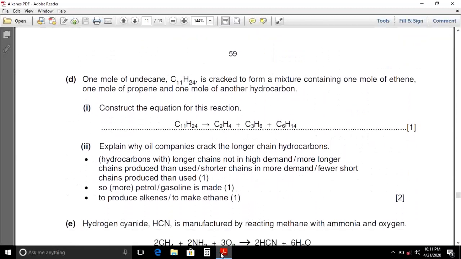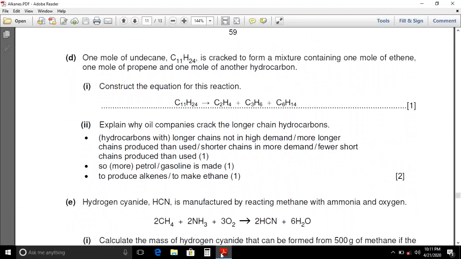D part. 1 mole of C11H24 is cracked to form a mixture containing 1 mole of ethene, 1 mole of propene and 1 mole of another hydrocarbon. Construct the equation for this reaction. You have undecane, C11H24. This has 11 carbon atoms in the molecule. The first molecule in the products is ethene, C2H4. The second one is propene, C3H6. The remaining will be C6H14, hexane, which will be produced.